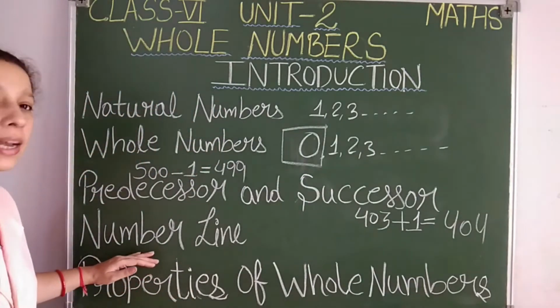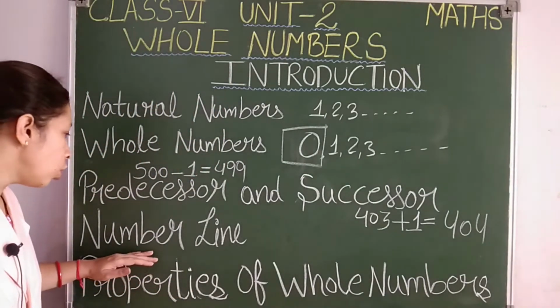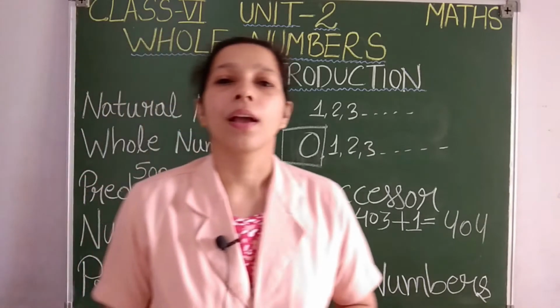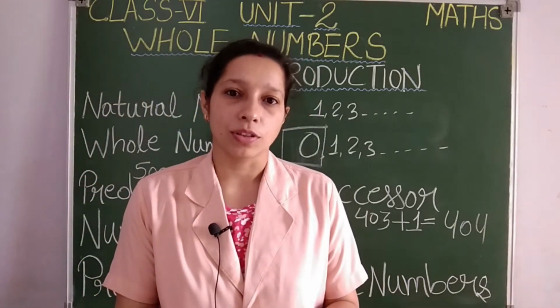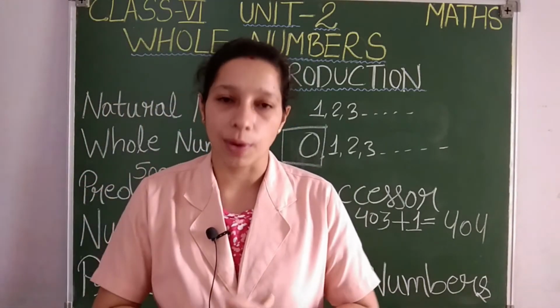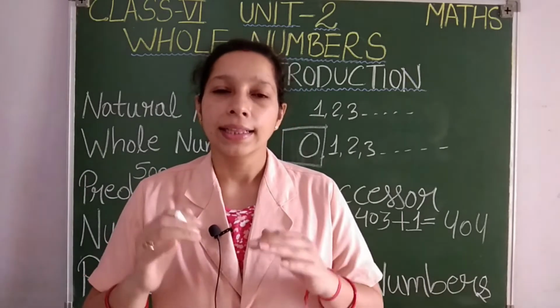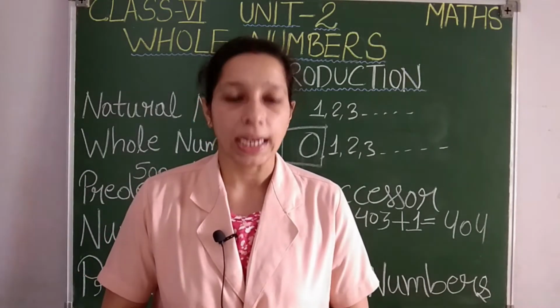After successor and predecessor, let's see our next topic. Next topic is number line. What do you mean by number line, students? For now, just understand up to this much: a line which is having numbers on it is called a number line. Then this topic we are going to see in detail.